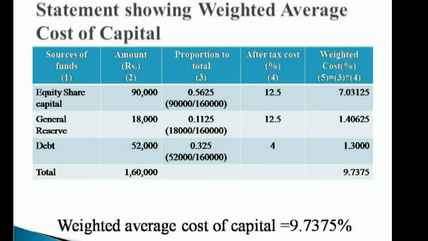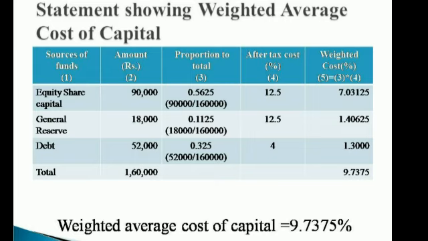Next you have to write the after tax cost percentage. We computed above: equity share capital 12.5%, general reserve, that is retained earnings, 12.5%, debt 4%. And then the last column is weighted cost, that is we multiply the proportion by the after tax cost.